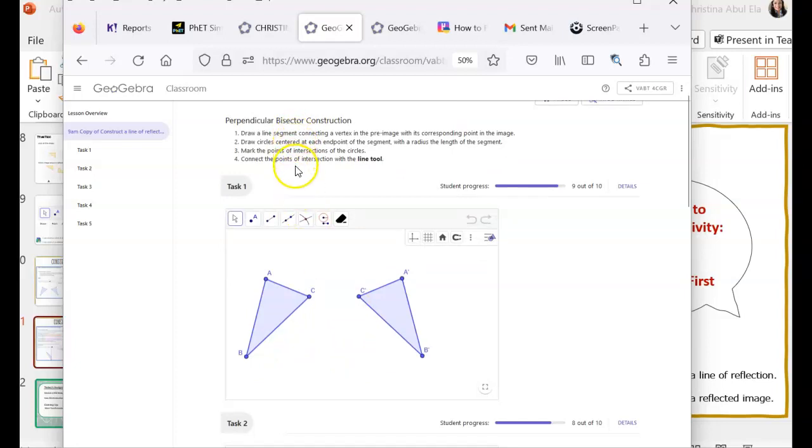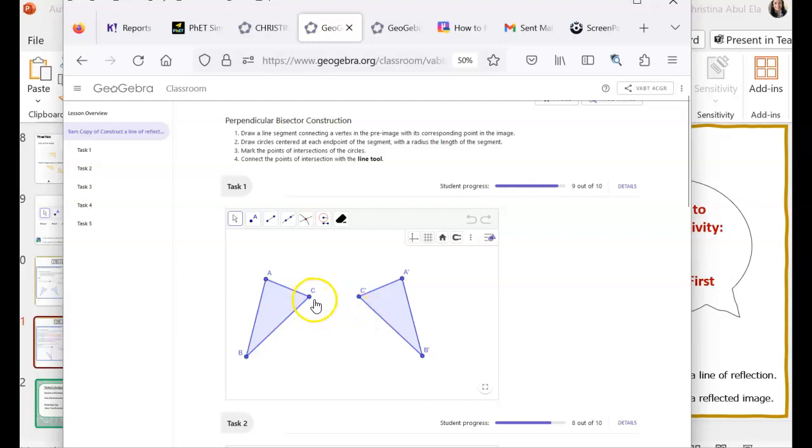And the steps, if you read through them, are almost the same as when we constructed an equilateral triangle or perpendicular bisector, which is what they're calling it here. So step number one is to draw a line segment connecting a vertex in the pre-image with its corresponding point in the image. Corresponding points are the points that match up from the pre-image to the image.